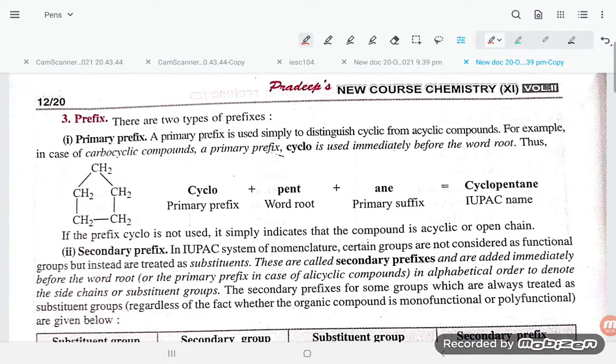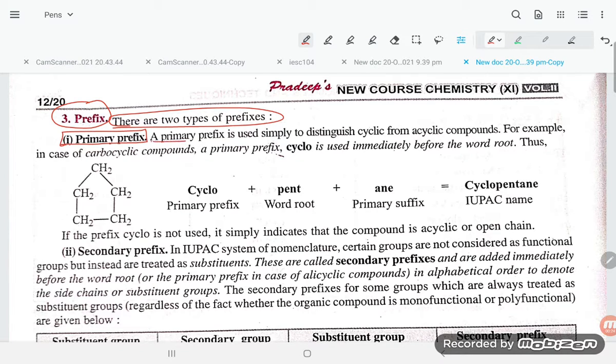Hi students, let us try to understand the prefix. Okay, we are going to understand the meaning of prefix, dear friend. If you talk about the prefix, there are two types of prefix. They are used before the word root, student. Pre means before, fix means you are going to add that one. Okay, so primary prefixes are there.